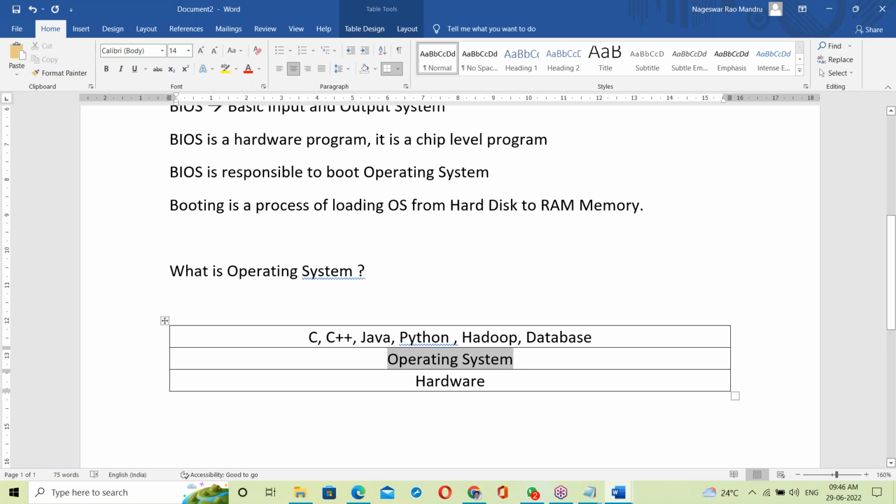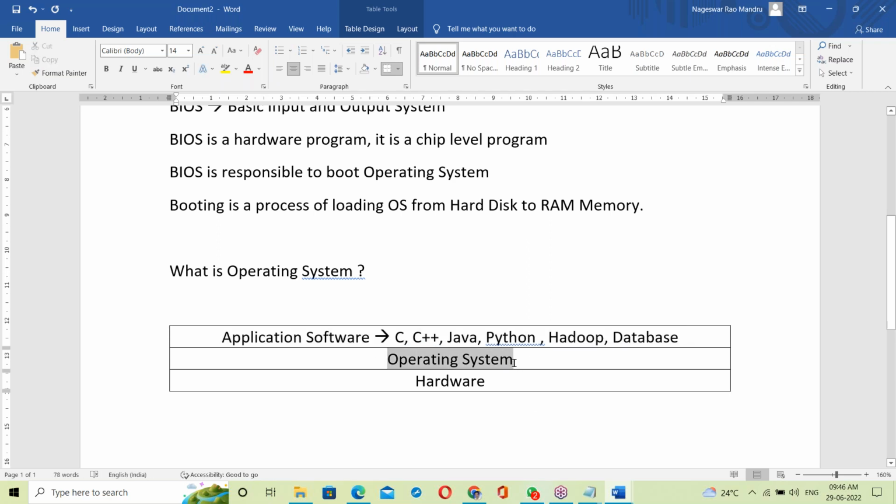So here the OS interacts with the hardware components. Only the OS can interact with the hardware. So the OS is system software. On top of OS these are running, so these are application software. All the application software run on top of OS.